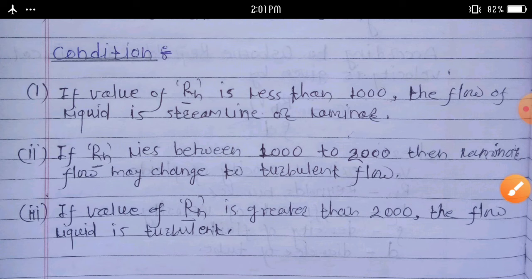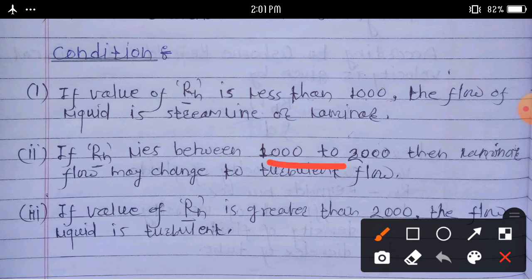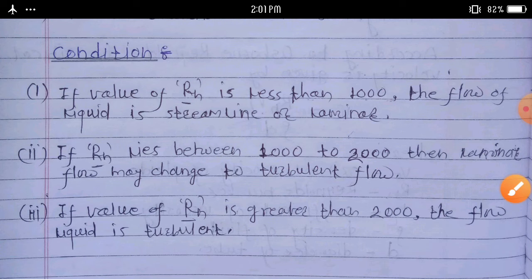If the value of Reynolds number lies between 1000 to 2000, then laminar flow may change to turbulent flow.